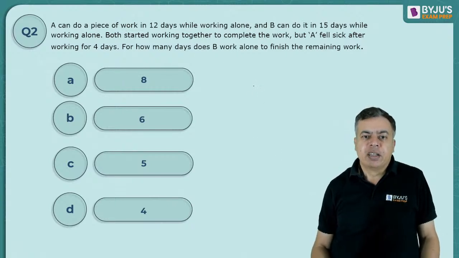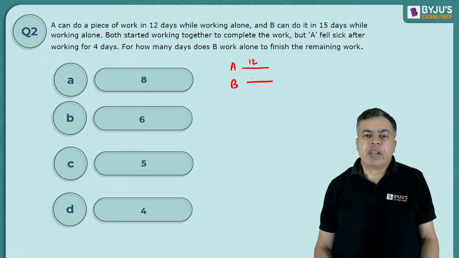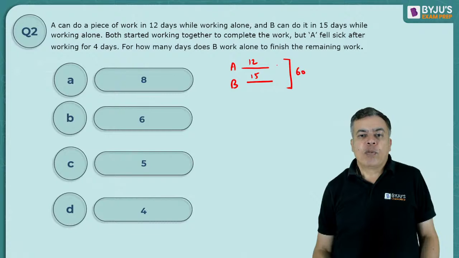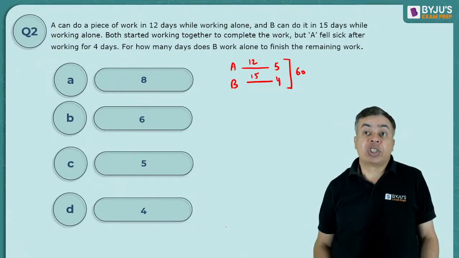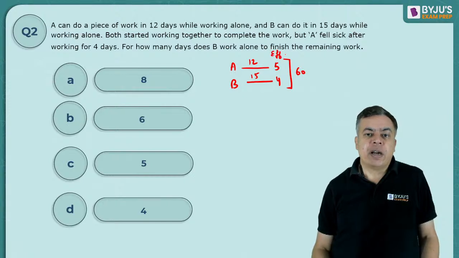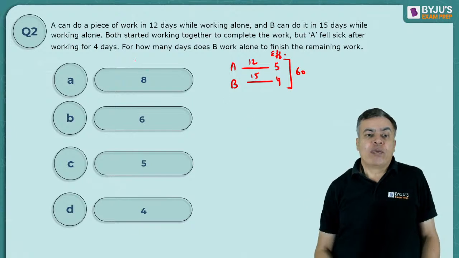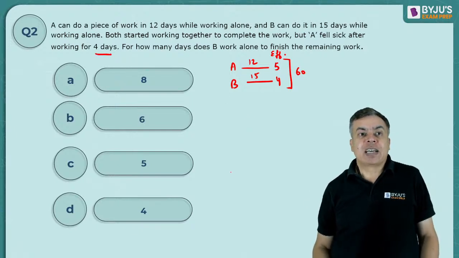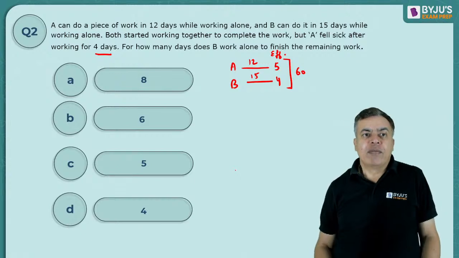You can take A can do it in 12 days, B can do it in 15 days. So take the LCM of 12 and 15, which is 60. So A will do 5 units per day, B will do 4 units per day, because they are doing 60 units in 12 days and 15 days respectively. So this is their per day work, or efficiency. Now A worked for 4 days only. A fell sick after working for 4 days.